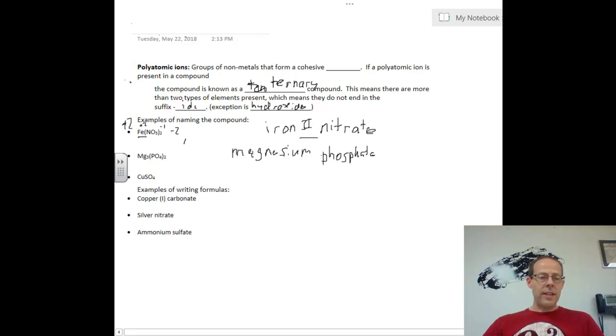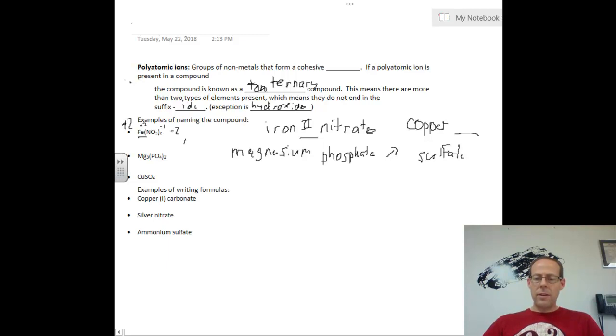All right, last example, CuSO4. Cu is copper, and we're just going to put it right up here. So I've got copper. It's another metal in the middle. I'm going to leave a space, and then we're going to write SO4 this time, so sulfate.